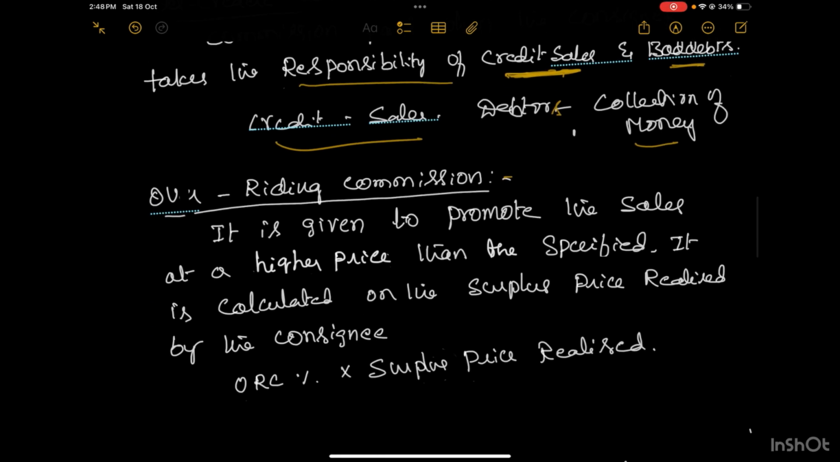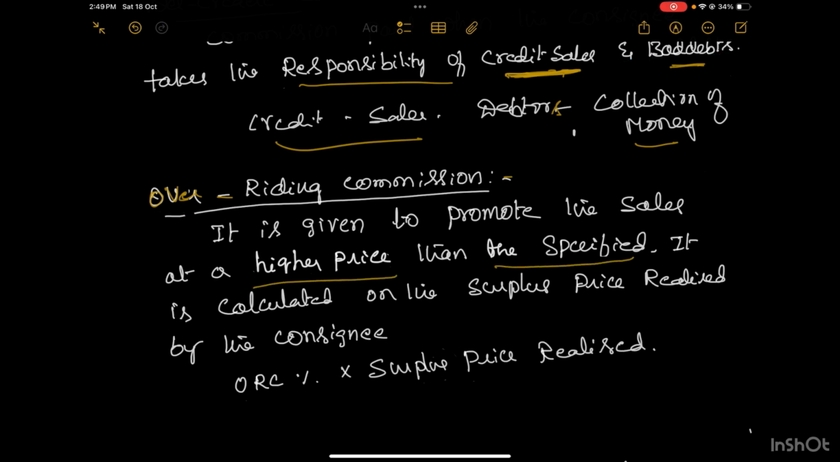And here, the next point is overriding commission. So this is the commission given on the sales which are done at a higher price than the specified.